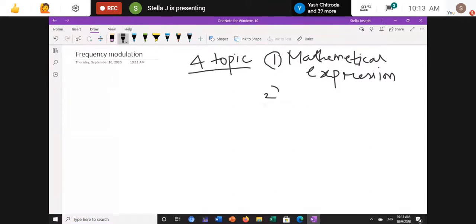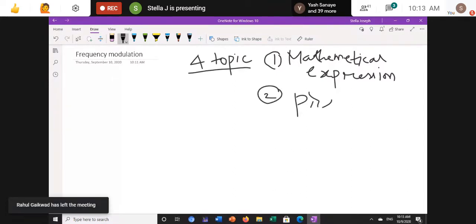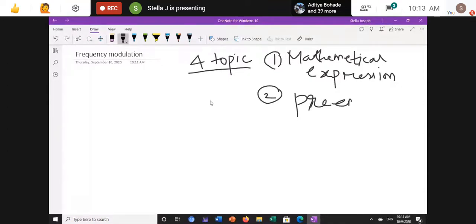Second one, pre-emphasis and de-emphasis. This is an important question under frequency modulation, a 5 mark question. Okay, pre-emphasis and de-emphasis.